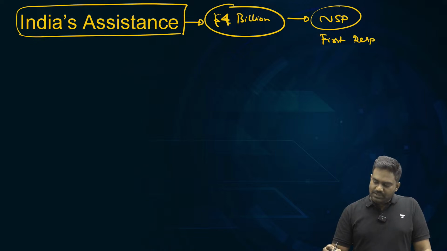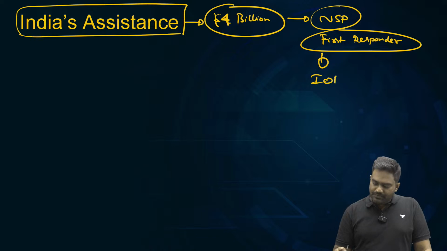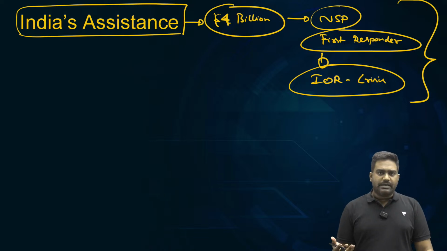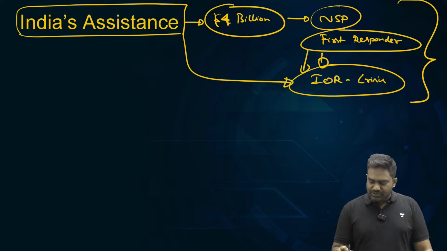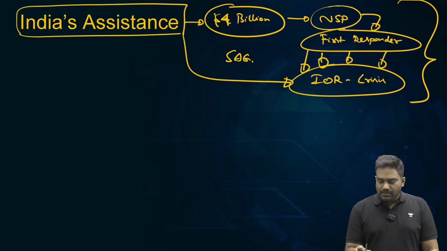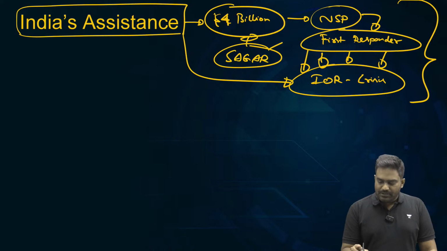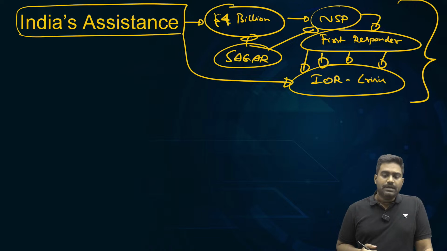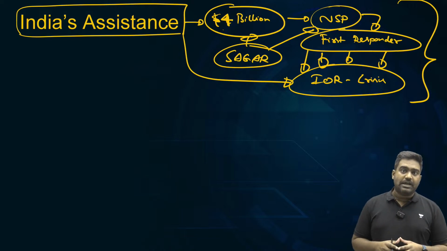See, India wants to be the first responder to help any country in the Indian Ocean region when they face a crisis. Be it a security crisis or a disaster or an economic crisis, India wants to be the first responder. Right? This is the vision of India under the Sagar Doctrine, to become the net security provider of the region that allows India to establish its dominant traditional influence. So as soon as Sri Lanka went through the crisis, India came out with a $4 billion assistance package.